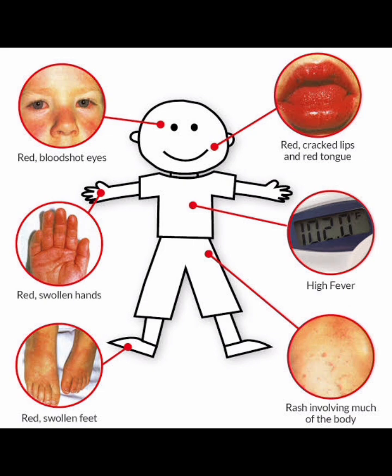The DD of Kawasaki disease we can keep like COVID, PIMS, pediatric inflammatory multisystem syndrome, measles, rubella, roseola infantum, scarlet fever, anaphylaxis, and drug reactions. History, we ask the concept of the rash distribution. Where did it start first? Is it painful, itchy, elevated on the surface? Any other family member has the same rash? Fever for how many days? Very important. We know 5 days or more is one of the criteria.